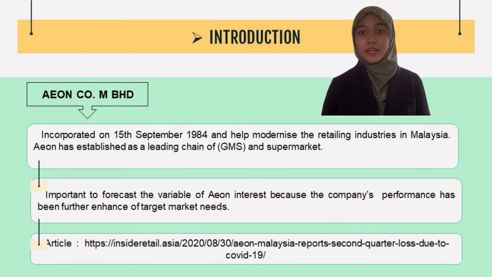Firstly, the company that we have chosen is Aeon company. Generally, Aeon company has established as a leading chain of GMS and supermarket. What is GMS? GMS is the market leader in Malaysia. It is important to forecast the variable of Aeon company, because the company has been further enhanced of target